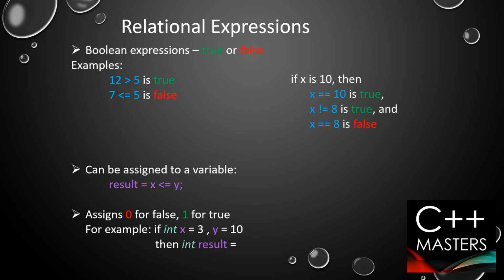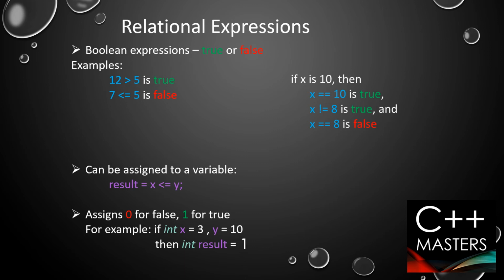Now, look at the example below. These are x is 3 and y is 10. And if you look at the result variable that is above, you have to predict the value of result. I would like to suggest you to pause your video for a few seconds and then answer this question. What will be the value of result if x is 3, y is 10, and result equal to x less than or equal to y? Now I will be showing you the answer.